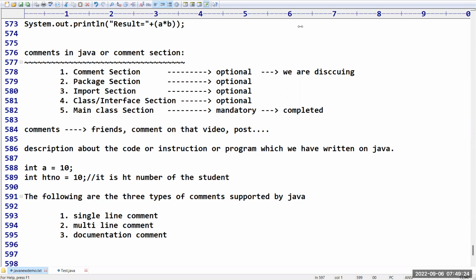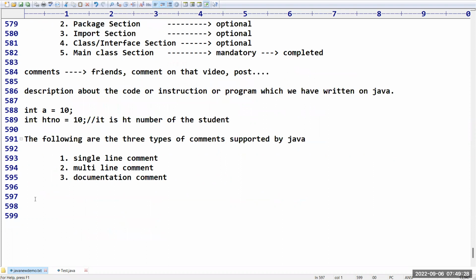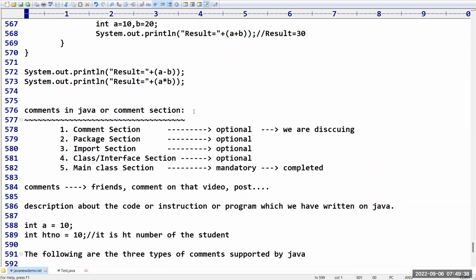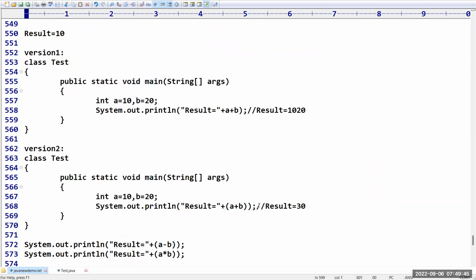Next, what is a single line comment? Very simple. Suppose I have a code, and only in one line I want to provide a description. Have you observed in my previous programs, every time I have provided the output of a line in the form of a comment. Not only here, everywhere I have provided.